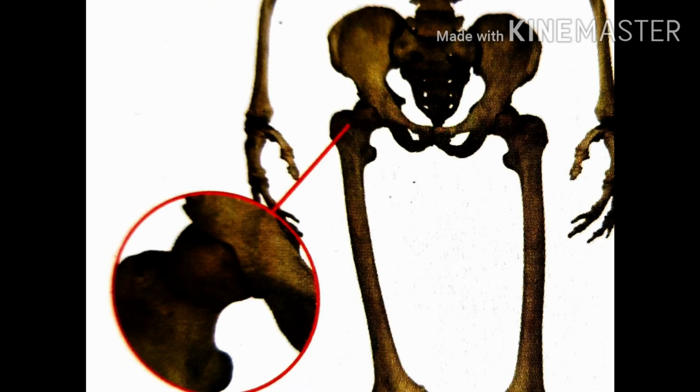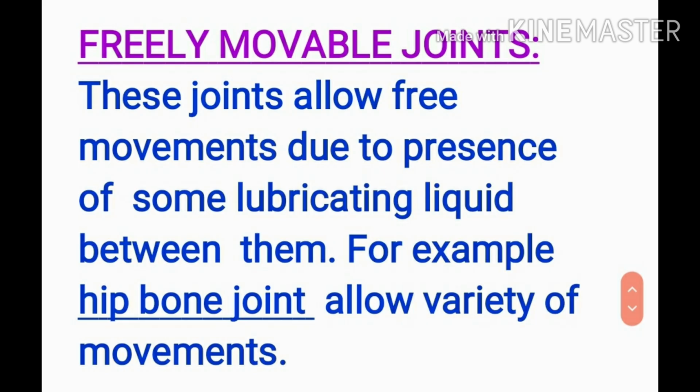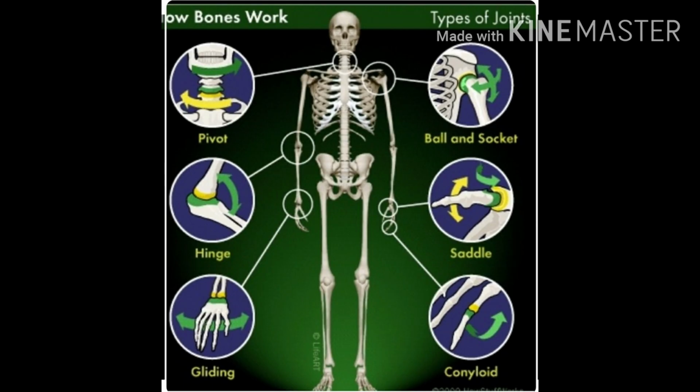Freely movable joints allow free movement due to the presence of some lubricating liquid between them. For example, hip bone joint allows variety of movement. When we lie down on the floor, lift one leg and rotate our leg from the hip, the circular movement or free movement is possible.